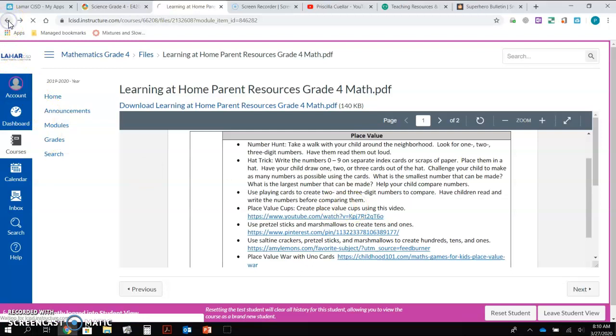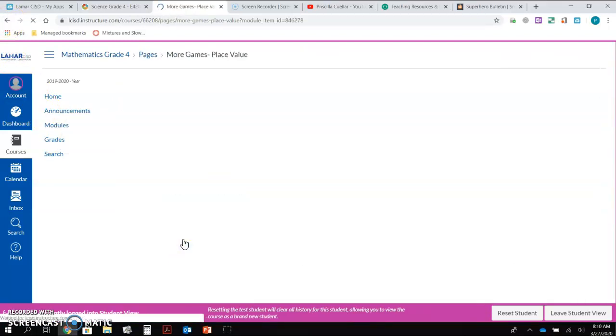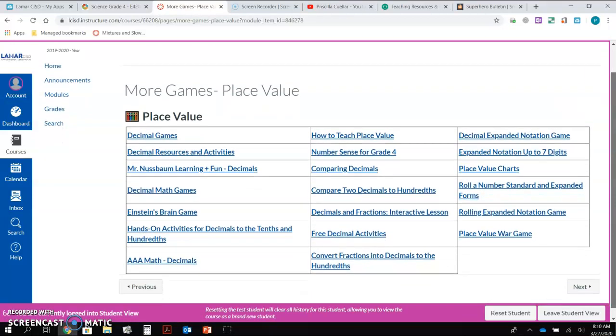And then you can also click on this, it says more games for place value, and the district had actually gotten all of these links together. So you can click on any of these. I haven't checked all of them, but I believe most of them actually work and will take you to the correct website. So there's lots of games in here too that you can play.